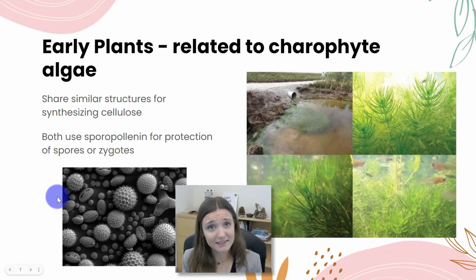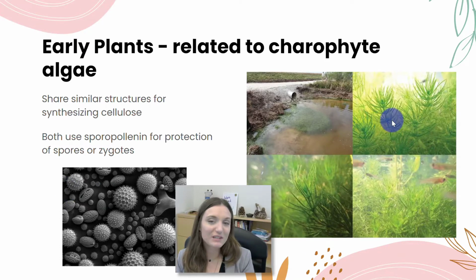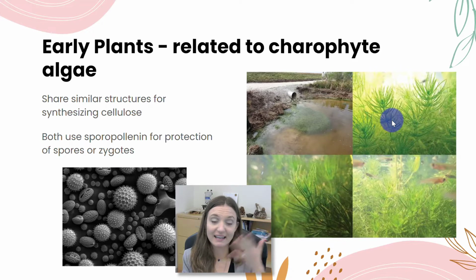Okay, so early plants, again, we think their sister group is that charophyte algae. This is an example of one that is still around today. And the reason why we think that they share a common ancestor with the charophytes is because they have similar structures for synthesizing cellulose. So cellulose is that starch that's in the plant cell walls, right? And both charophytes and land plants, embryophytes, share kind of like a rosette protein structure shape that builds cellulose. Okay, and we only find those in those two lineages. Other organisms that produce cellulose have a different shaped protein structure to do that.